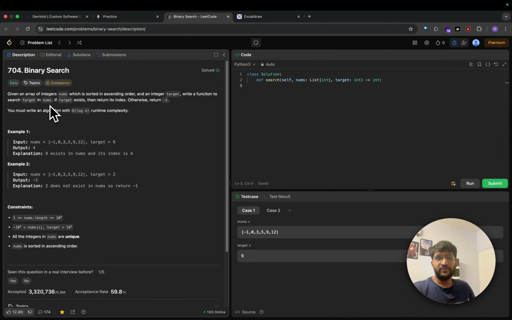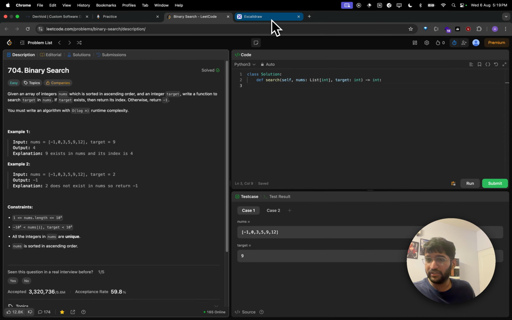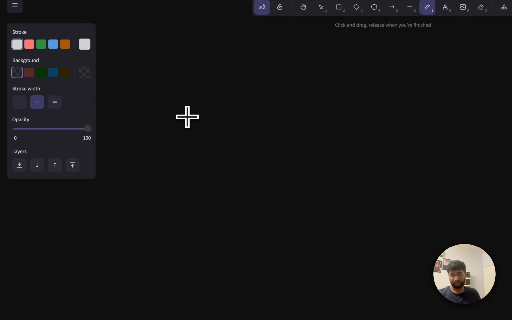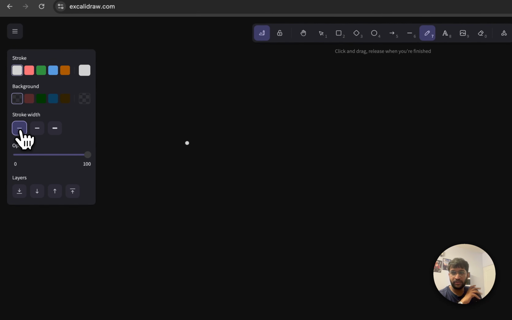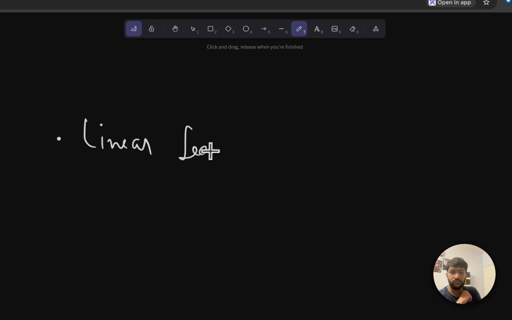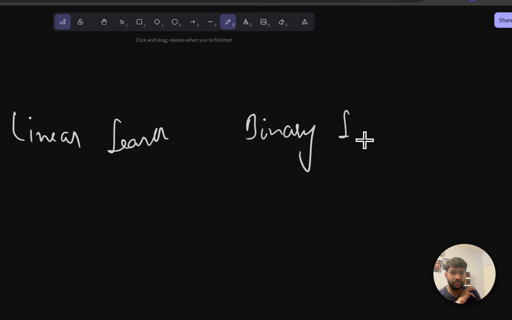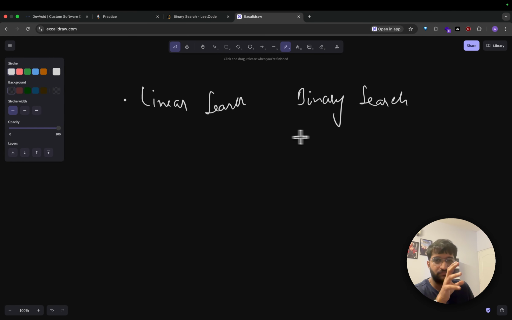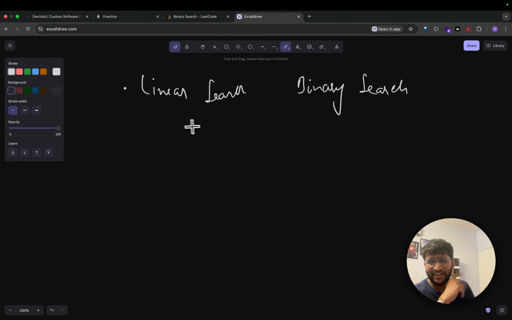So let's break down the problem first: input, output, and understand everything. You can see the example here. I'm going to write that down on the whiteboard and proceed. Very important: we're going to overall learn two things over here. One is linear search and binary search. Just keep these names in your head so that when we apply it, we link our implementation with those names.